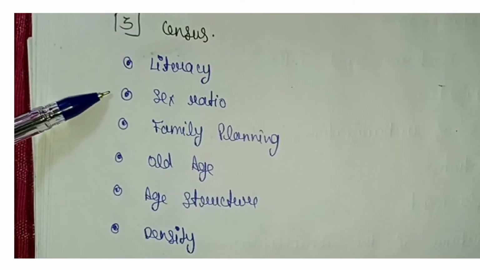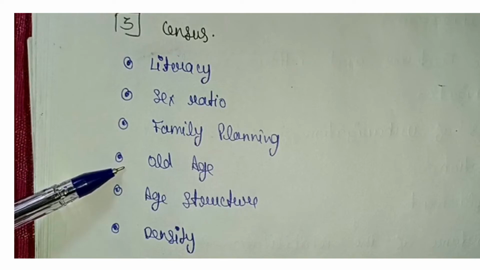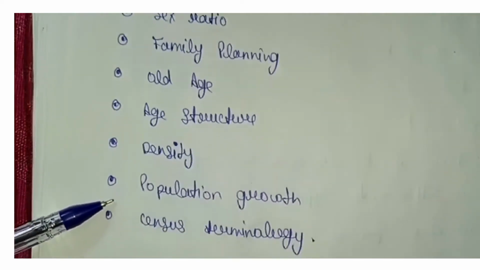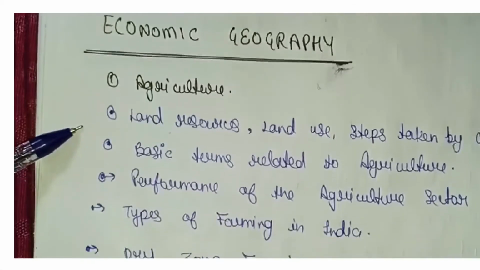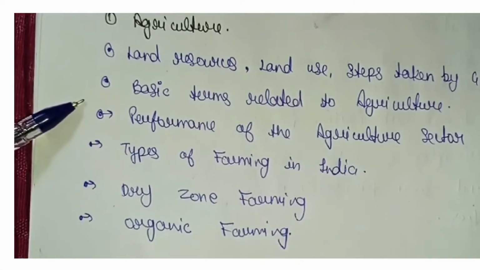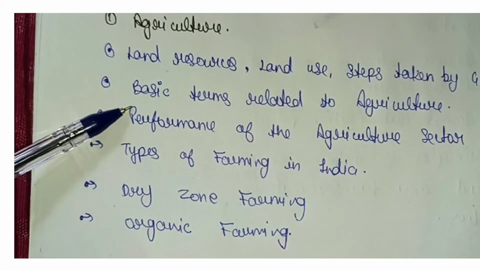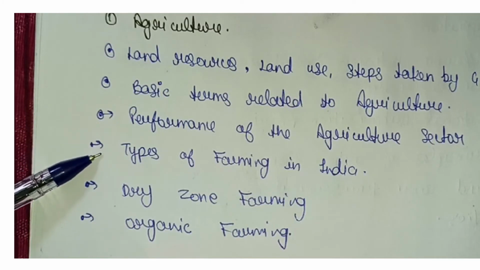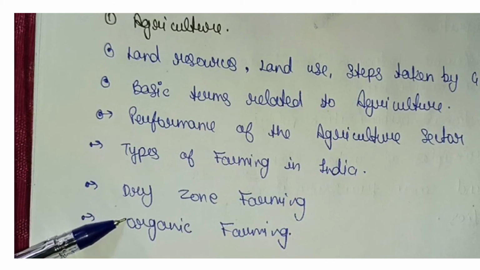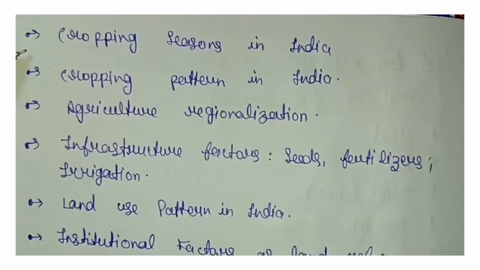Census, literacy, sex ratio, family planning, old age, age structure, density, population growth, census terminology. Economic geography: agriculture, land resources, land use steps by government of India, basic terms related to agriculture, performance of the agriculture, types of farming in India, dry zone farming, organic farming.